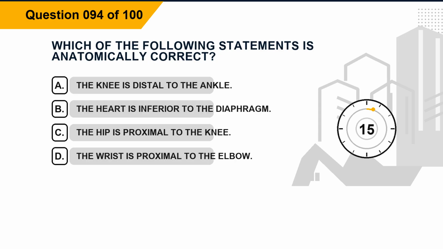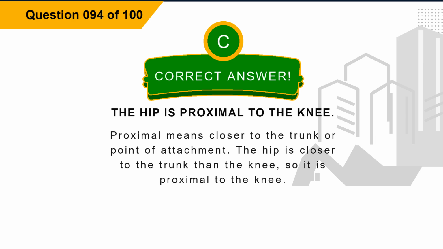Question 94. Which of the following statements is anatomically correct? Option A, the knee is distal to the ankle. Option B, the heart is inferior to the diaphragm. Option C, the hip is proximal to the knee. Option D, the wrist is proximal to the elbow. The correct answer is option C, the hip is proximal to the knee. Explanation: proximal means closer to the trunk or point of attachment. The hip is closer to the trunk than the knee, so it is proximal to the knee.